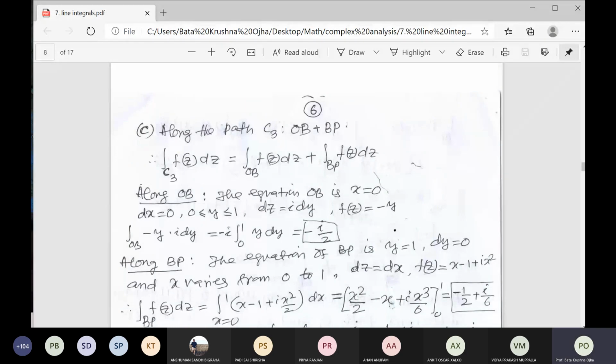Then go to the original question, integration over C of f(z) dz. Substitute x equal to 0, dx equal to 0, and take the limit y from 0 to 1.